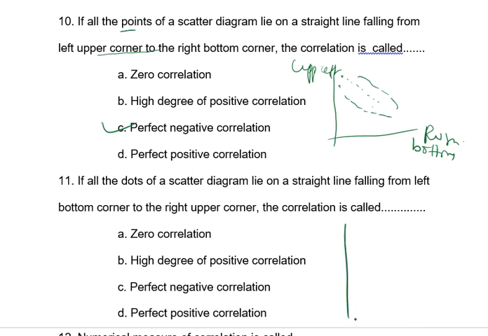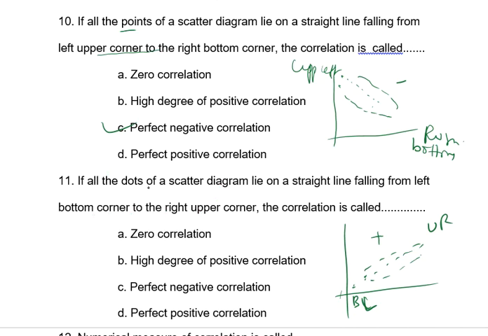In the previous example, from the bottom left moving to the upper right, it is called positive correlation. This was negative correlation. The correct answer is negative.